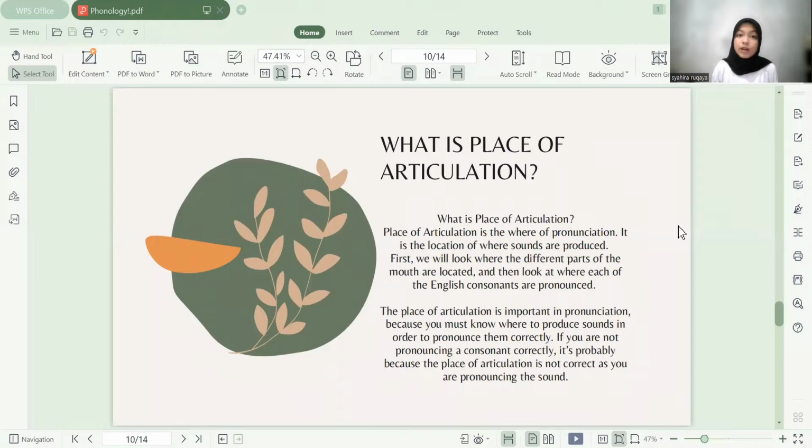What is the place of articulation? Place of articulation is the where of pronunciation. It is the location of where sounds are produced. First, we will look at where the different parts of the mouth are located, and then look at where each of the English consonants is pronounced. The place of articulation is important in pronunciation because you must know where to produce the sound in order to pronounce it correctly. If you are not pronouncing a consonant correctly, it's probably because the place of articulation is not correct as you are pronouncing the sound.